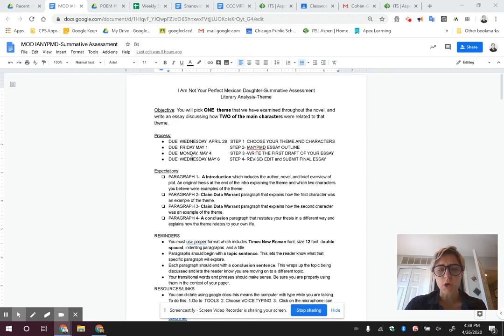You're going to do this in parts. So the first thing you're going to do is choose which theme you're going to write about and the characters that you're going to use as your evidence. That's going to be due on Wednesday. Then you're going to complete the outline, which will be due Friday. Step 3 will be writing your first draft, which will be due Monday, the 4th, so a week from this Monday. And then the final will be due next Wednesday. So you'll be revising and editing and then submitting the final essay.